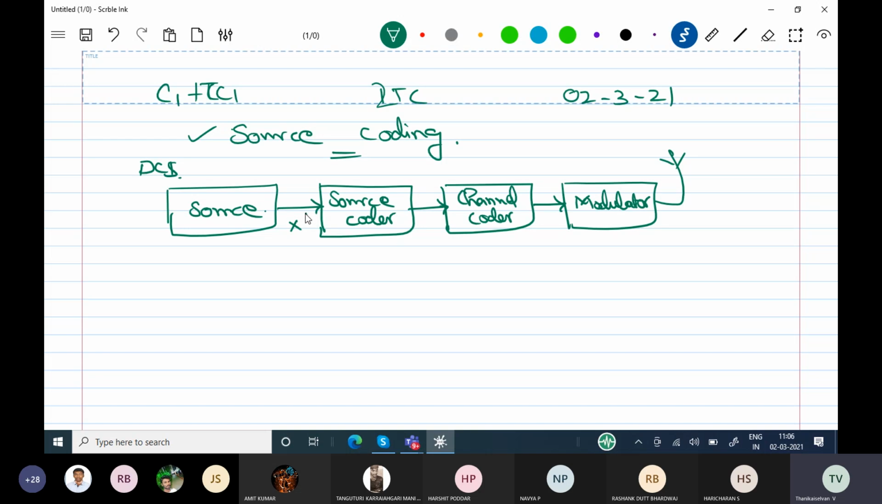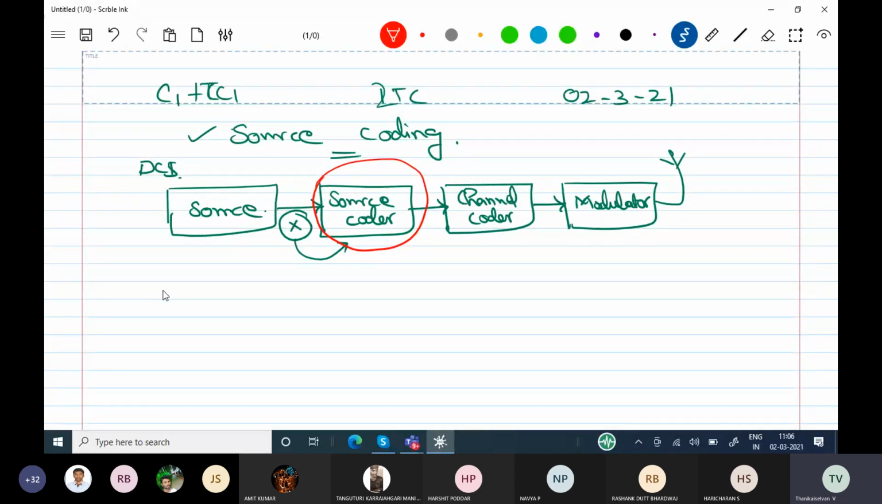Now we have studied what a discrete memoryless source is, and under this we have studied various entropies. Now we are moving from this to the source coder. So today's topic is source coding. We are going to study what source coding is, everything.